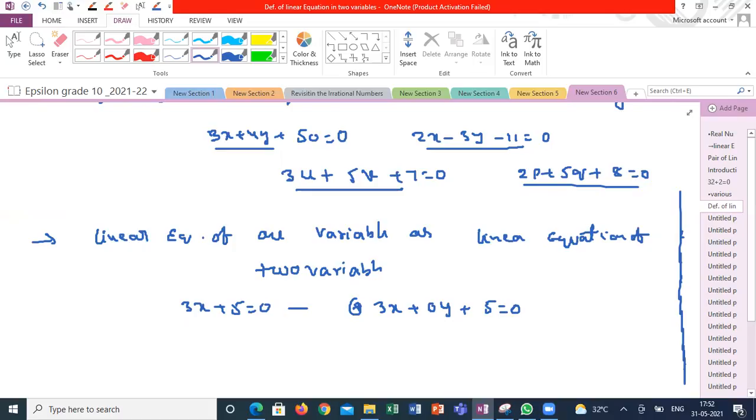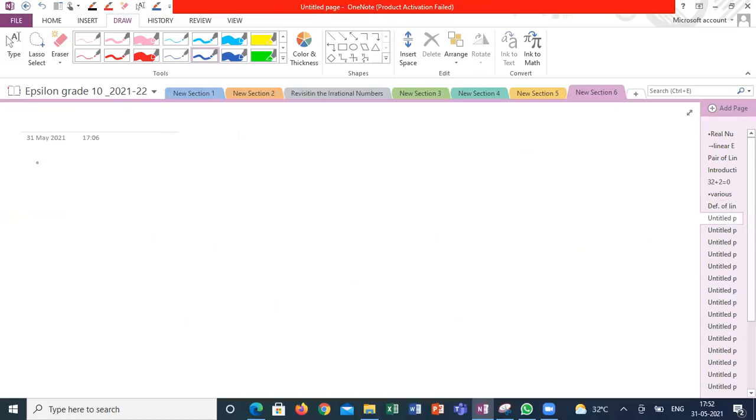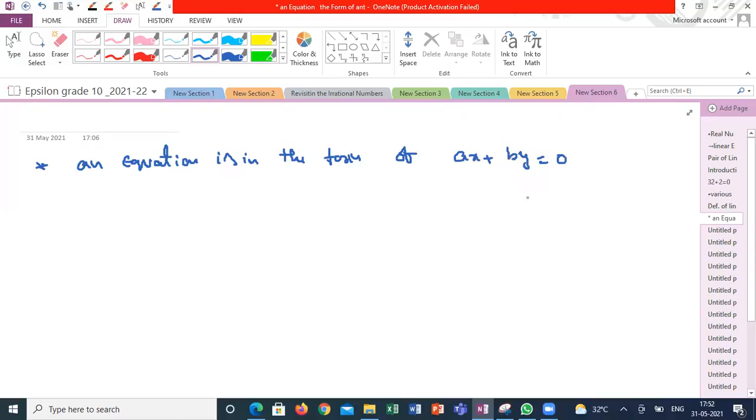Got it? Yes, sir. An equation in the form of ax plus by is equal to 0.